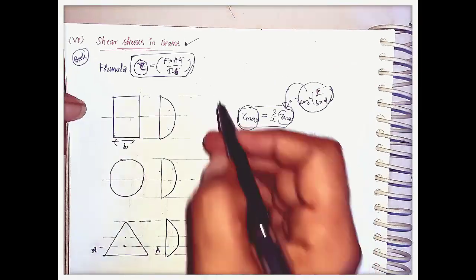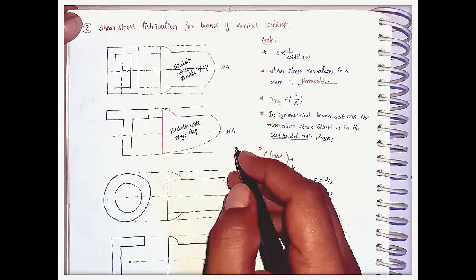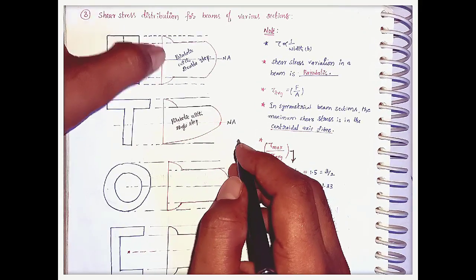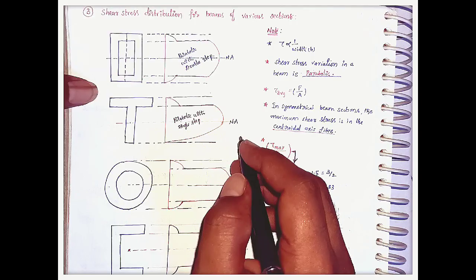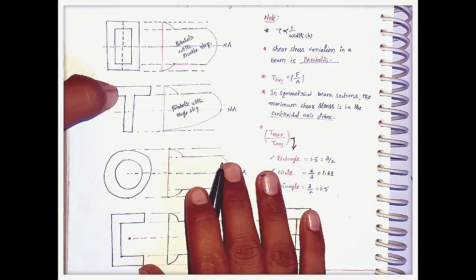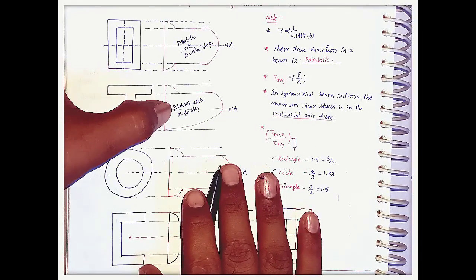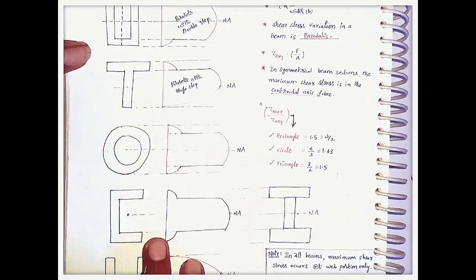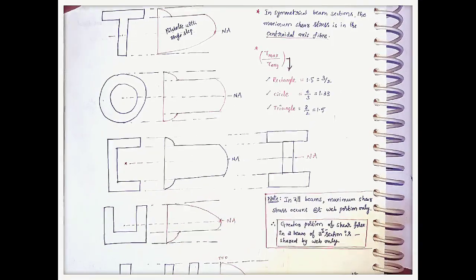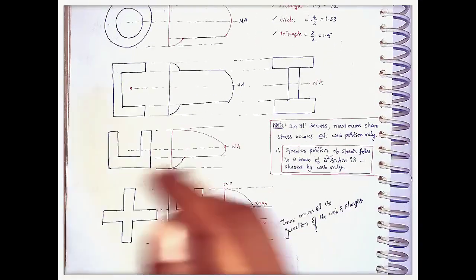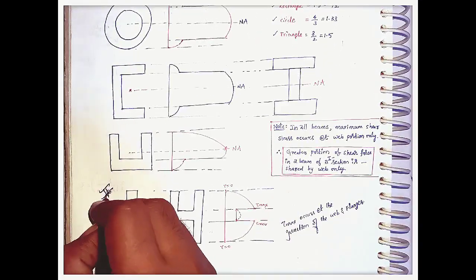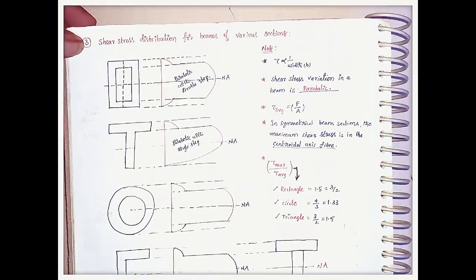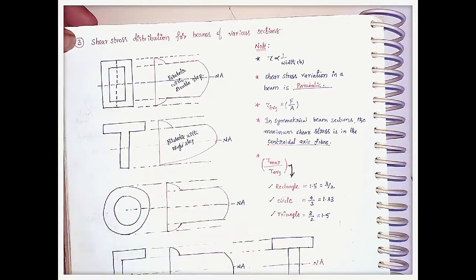We should remember this formula for the calculation of shear stress. And here I am showing different cross sections with the distribution of how the shear stress is taking place. And they will ask in exams for the cross sections, and we have to draw this distribution of the shear stress. Okay, please check all these diagrams, how I distributed the shear stress here. Okay, this question was asked in GATE 1 year. Okay, please note these diagrams of shear stress distribution for various sections.